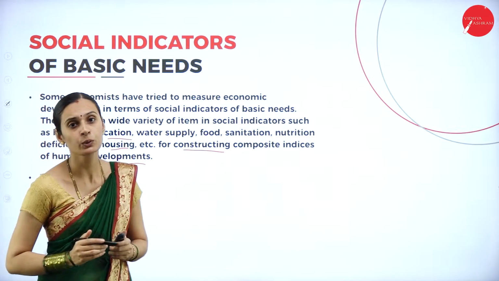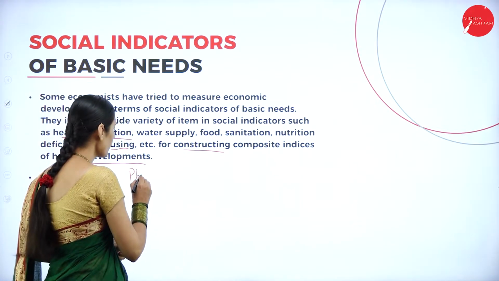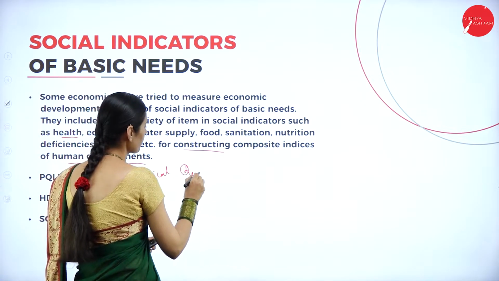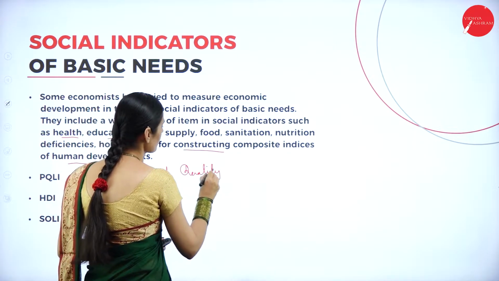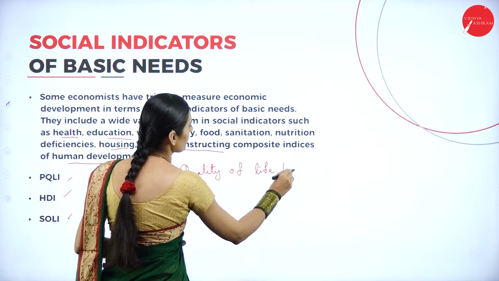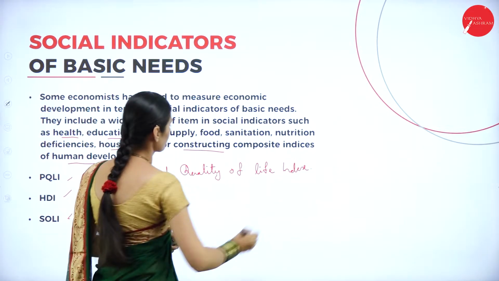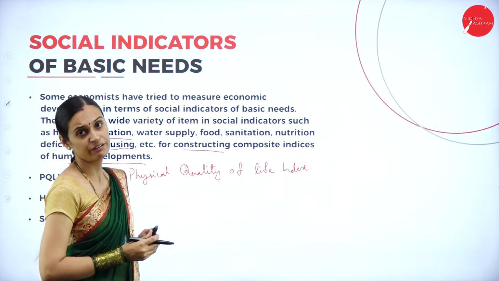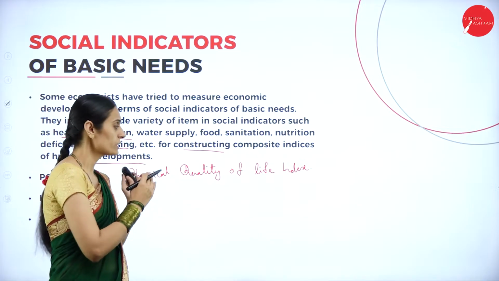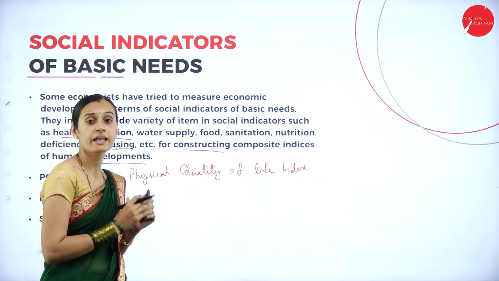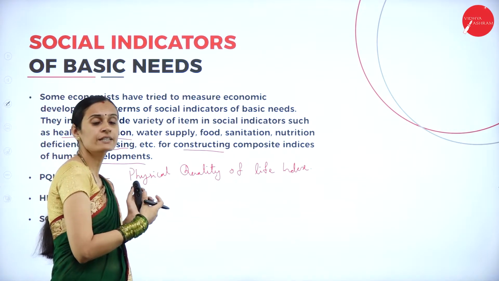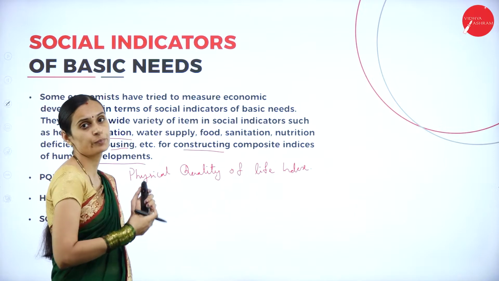What do you mean by PQLI? That is the Physical Quality of Life Index. Professor Morris D. Morris introduced the Physical Quality of Life Index in 1979, and he constructed this index for 23 developing countries.